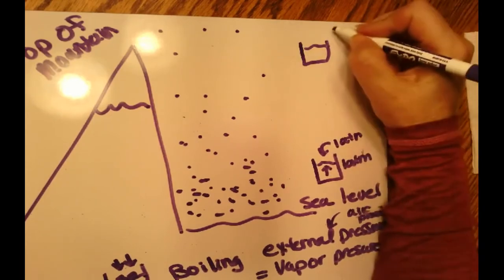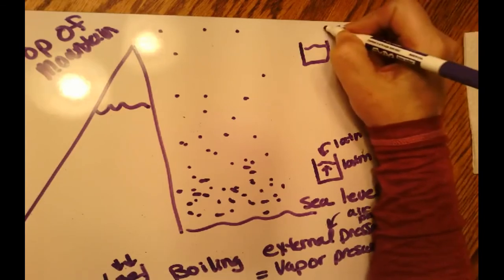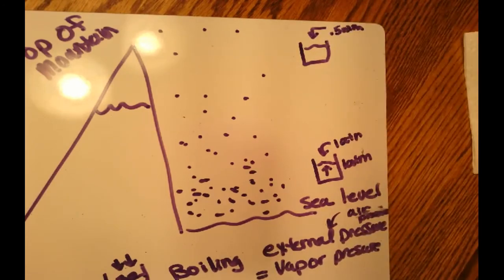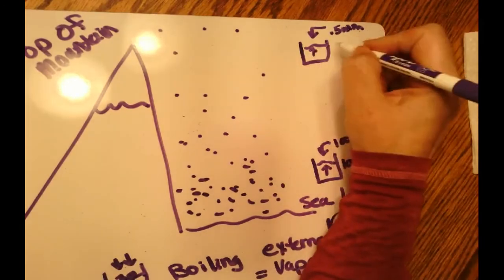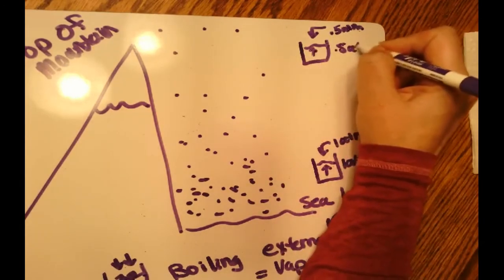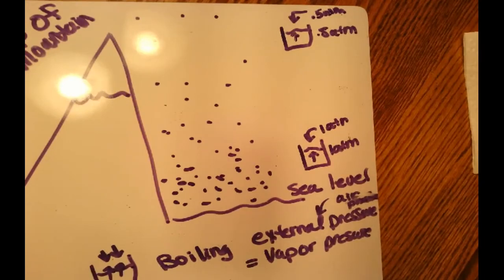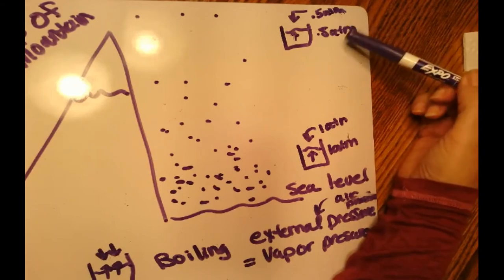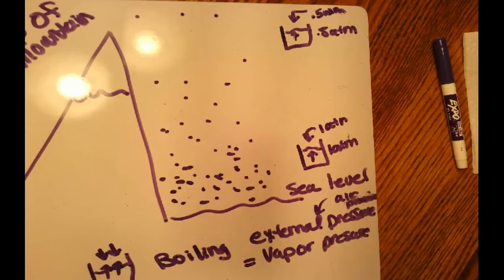Well, up here I only have half an atmosphere of pressure. ATM is atmospheres, and that's pressure pushing down on the top there. That means my temperature can be lower because I only need half as much pressure pushing up to boil. So if you lower the external pressure, you can make water boil at a lower temperature. And we're going to watch a video on that.